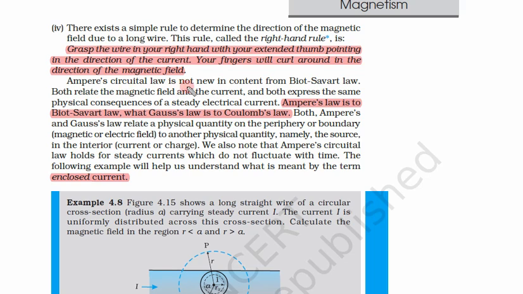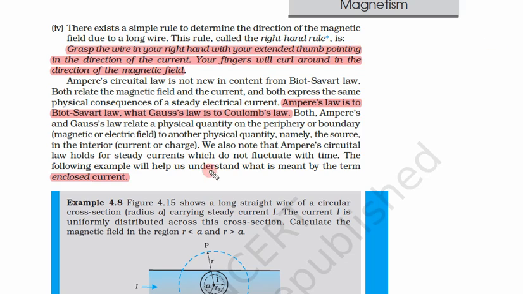Ampere's circuital law is not new in content from Biot-Savart's law. It is the same Biot-Savart's law but with a different approach. Both relate the magnetic field and the current, and both express the same physical consequence of a steady electrical current. Ampere's law is to Biot-Savart's law what Gauss's law is to Coulomb's law. So Ampere's law is the same as Biot-Savart's law, as we have seen Gauss's law was to Coulomb's law.